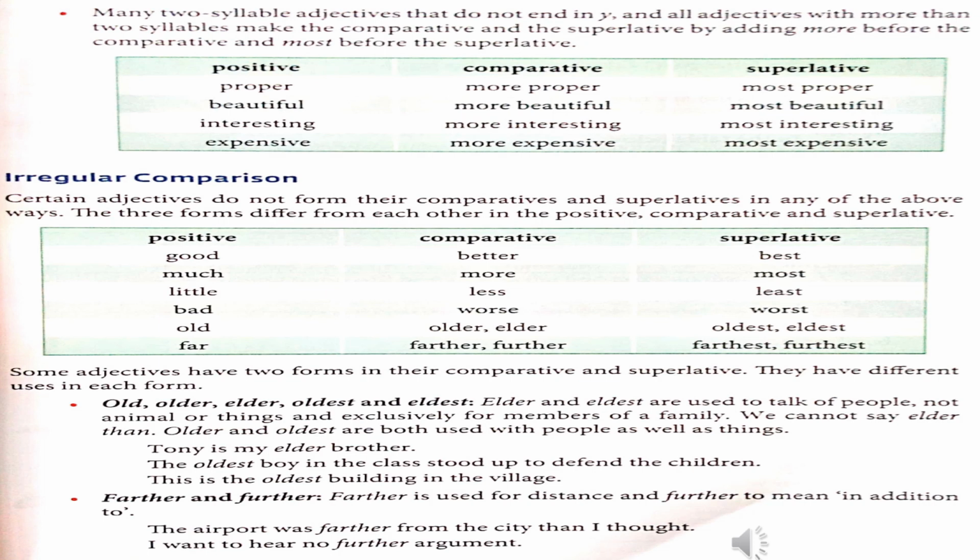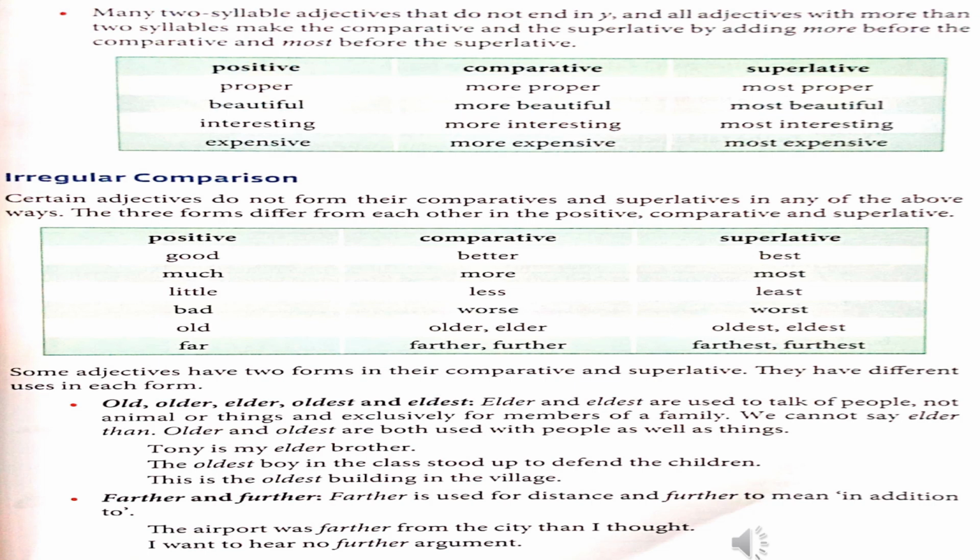Some adjectives have two forms in their comparative and superlative. They have different uses in each form. In the above box, you have seen that old has two forms in comparative and superlative. In the same way, far also has two forms each. But they have different uses in each form. Old, older, elder, oldest and eldest.